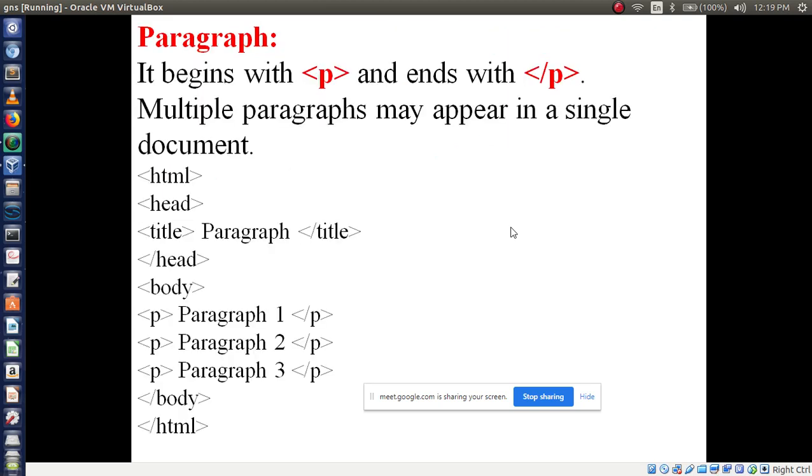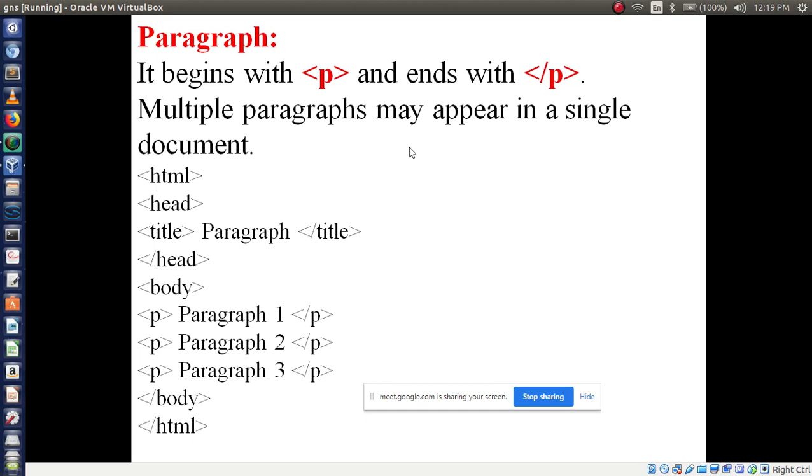Now the next we have to use the first tag in our HTML, that is p tag. P means what here? Paragraph. We can call it as paragraph tag, right? And it begins with angle bracket, inside the angle brackets p, then ends with slash p. Okay, opening bracket and closing bracket. Multiple paragraphs may appear in a single document. If you want to print any message or any information on your web page, you have to use p tag, compulsory.